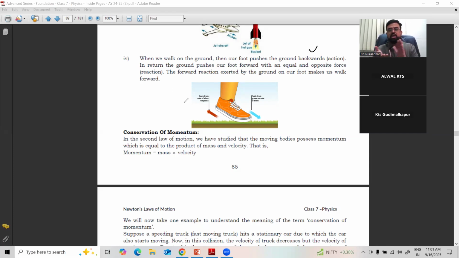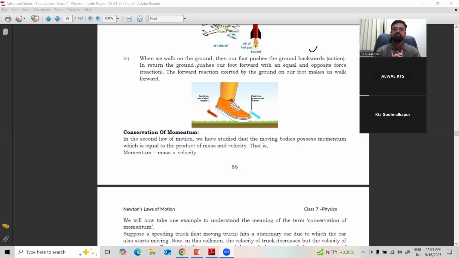Because of action and reaction only, we are able to walk on the floor. If action is not there and you just stand on the floor, you cannot move. There should be some action to produce the reaction and make the body move. Clear? So this is about Newton's third law of motion. It is also called the law of action and reaction.